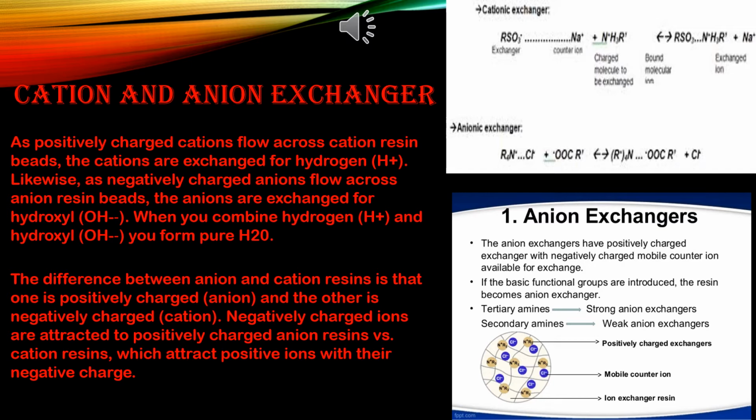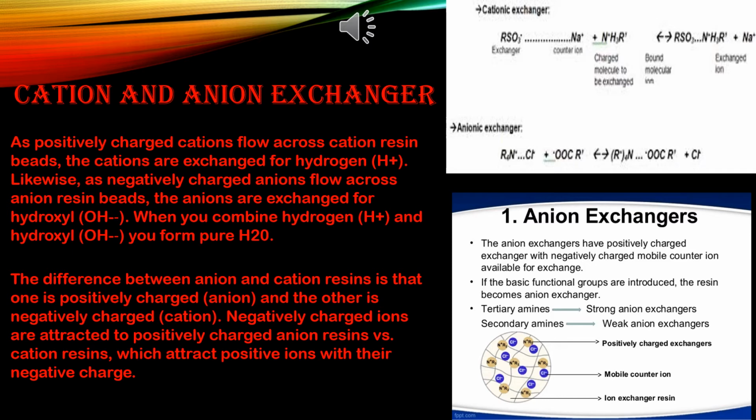Now, the reaction. When RSO3H reacts with calcium chloride, it will form (RSO3)2Ca plus HCl. From where is the 2 coming? Because calcium valency is 2. In the next reaction, if it is RSO3H, then it will react with calcium bicarbonate, that is Ca(HCO3)2, and it will form (RSO3)2Ca. Here also the 2 is justified by the valency of calcium, along with carbonic acid, that is H2CO3.